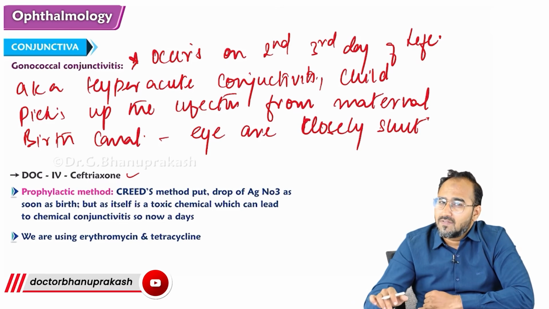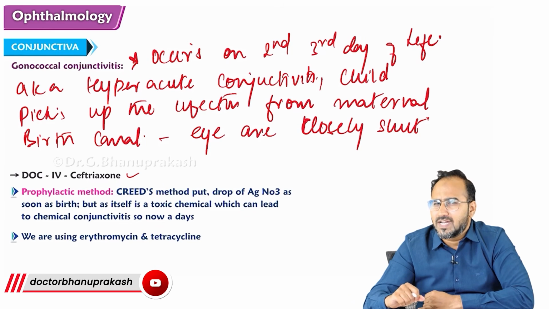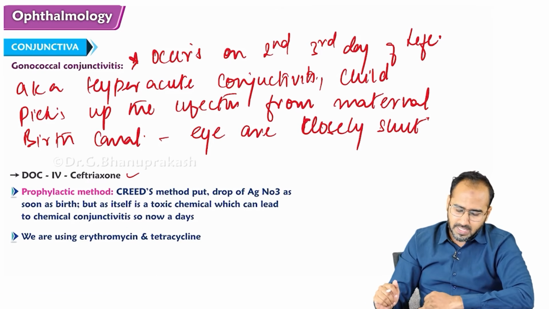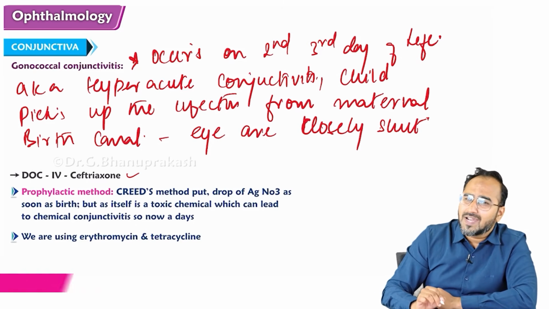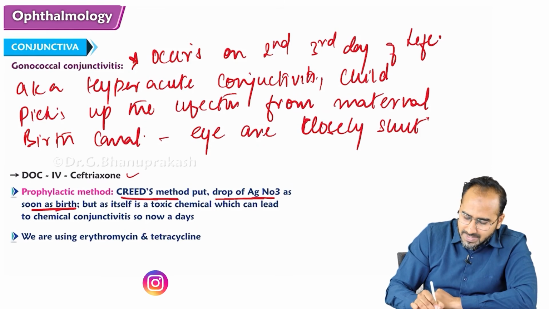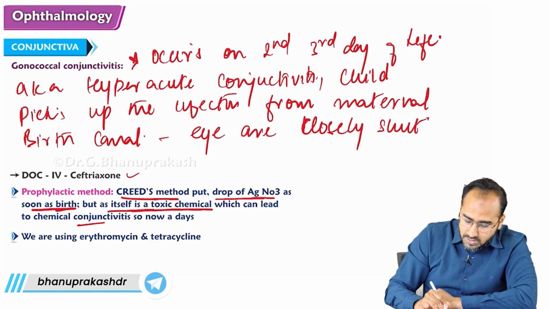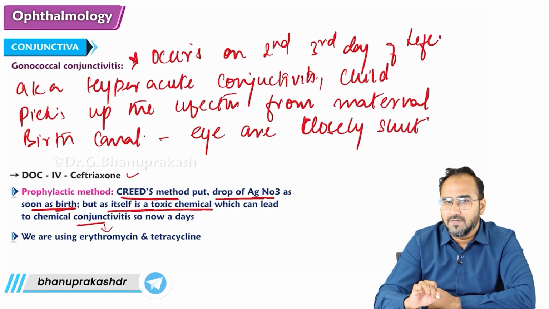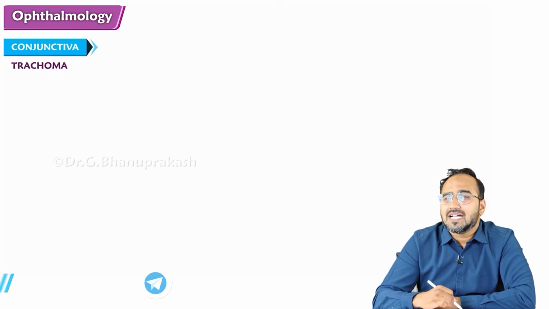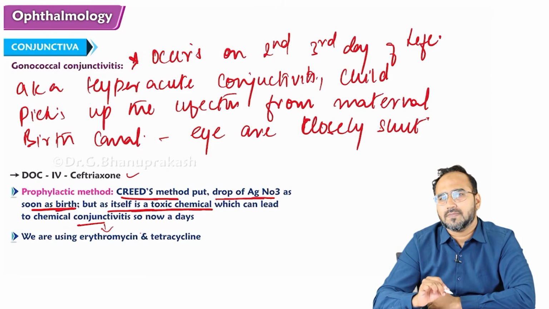But silver nitrate itself can cause chemical conjunctivitis. So nowadays, instead of silver nitrate, we are using erythromycin drops. We are using erythromycin and tetracycline. So remember, the prophylactic method to prevent gonococcal conjunctivitis is Credé's method. We put a drop of silver nitrate as soon as the child is born, but it is itself a chemical that can lead to chemical conjunctivitis. Hence, we use erythromycin and tetracycline nowadays instead. That's regarding ophthalmia neonatorum, right?